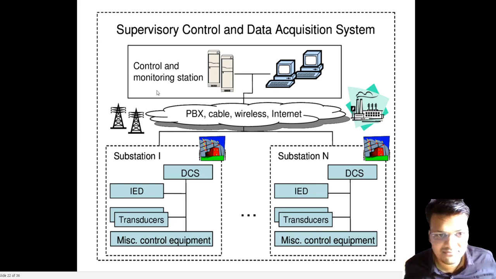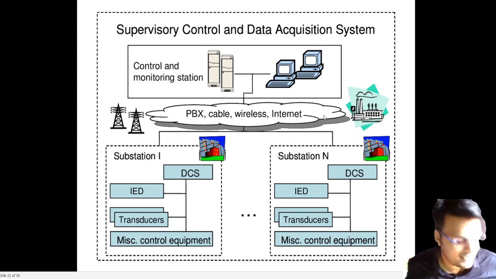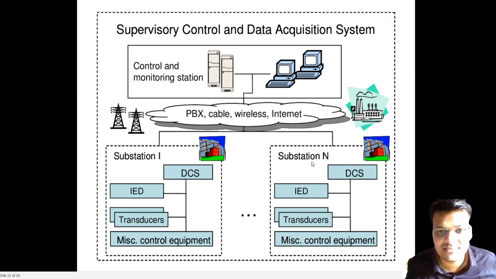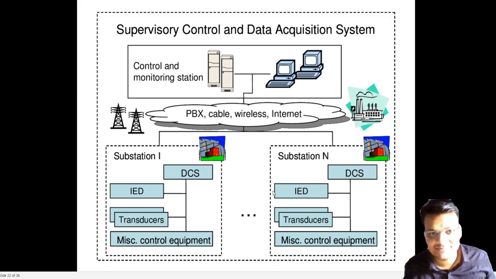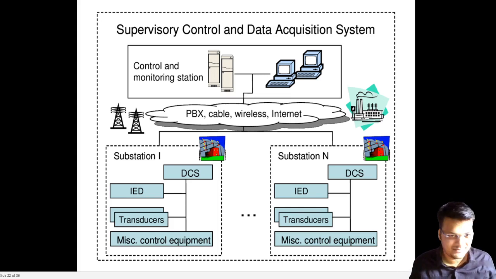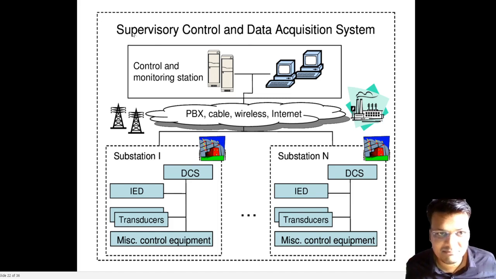So from the diagram, we are here, the control and monitoring station. We are in the box. What is meant by this? Reply in the chat box. What is meant by substation 1 and substation N, transducer, miscellaneous controllers, equipment, DCS? What is meant by that? By looking at this picture, what comes to your mind? What is meant by SCADA? And what does the heading mean, Supervisory Control and Data Acquisition System?